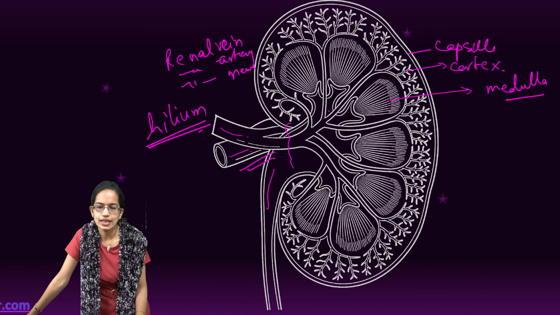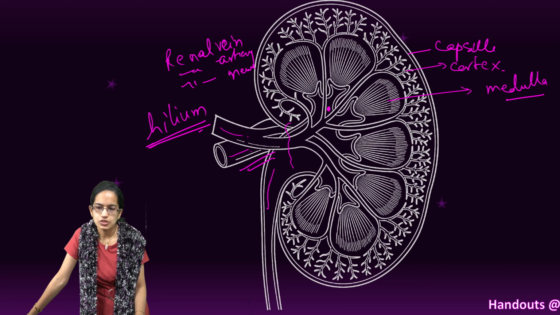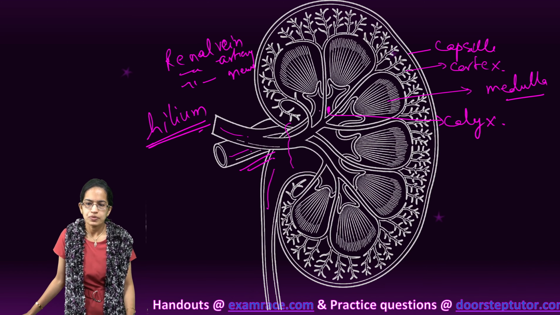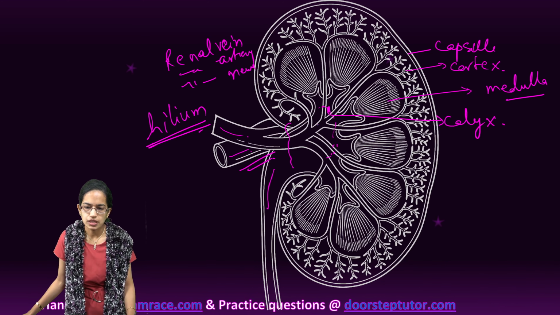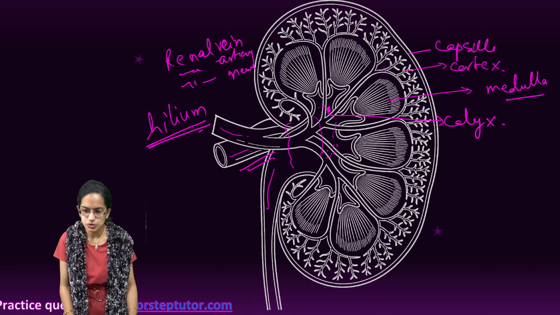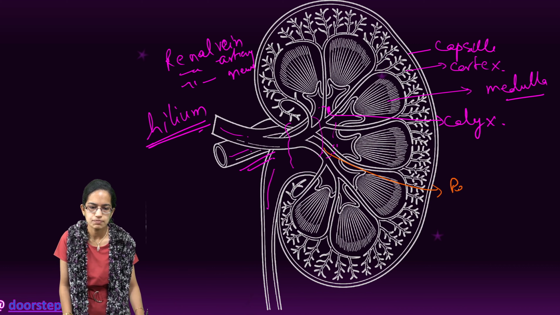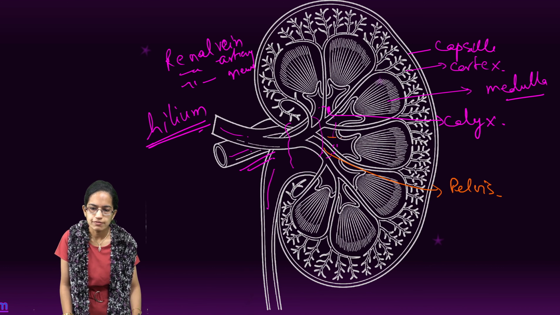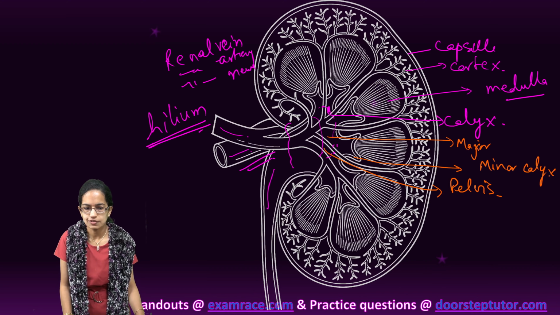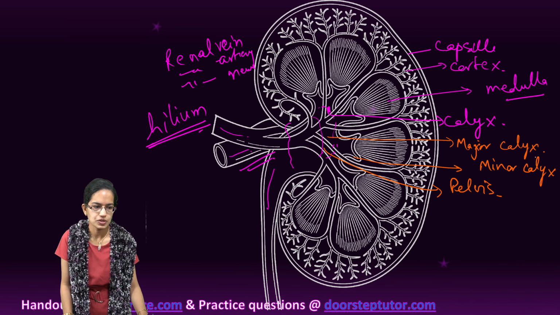Then there is the calyx. Now this region, as you can see here, is the calyx. Now calyx could also be divided as major and minor. The center region, as you can see here, is closer to the pelvis. So this is the region of the pelvis, and closer to the pelvis there is major calyx, and towards the periphery, as you can see here, this is the minor calyx. So the major and the minor calyx we have understood.